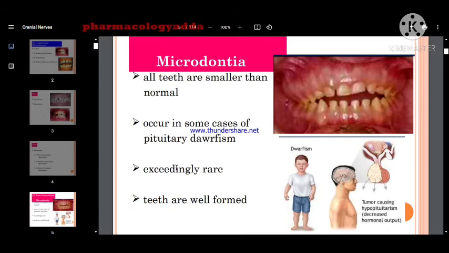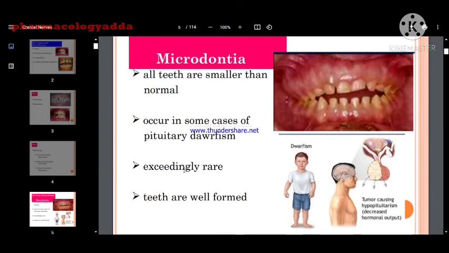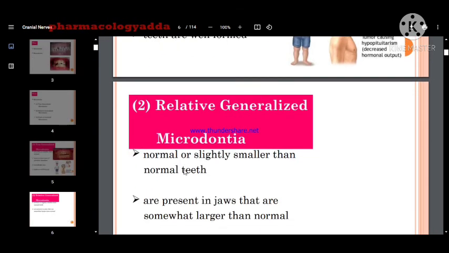उनके हाथ छोटे होंगे, उनके पैर छोटे होंगे, उनके दांत छोटे होंगे. So this is the microdontia case. But this case is very rare. Okay, teeth are well formed. Now come to the relative generalized microdontia.